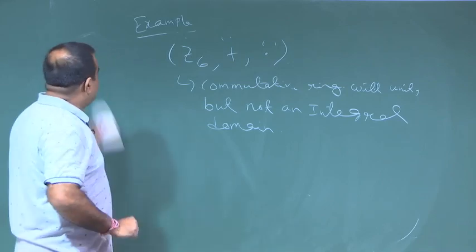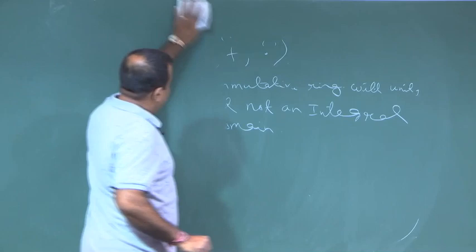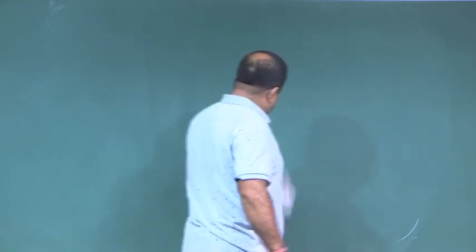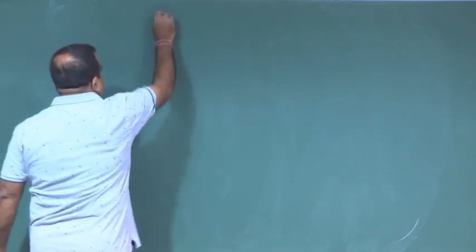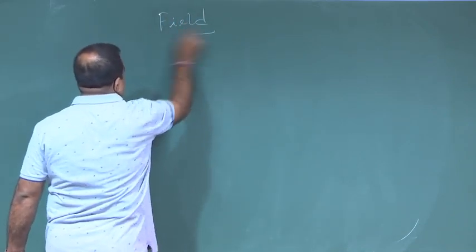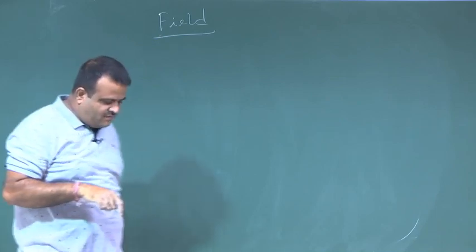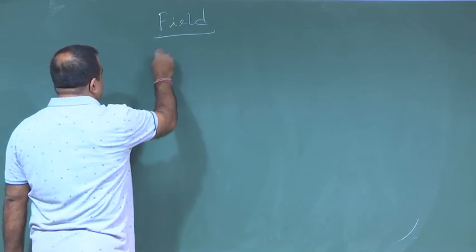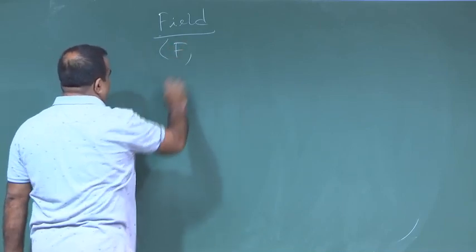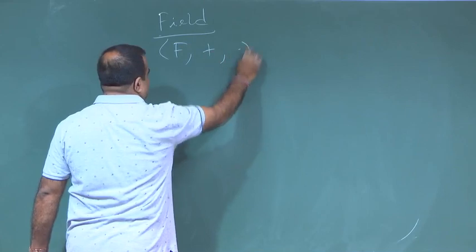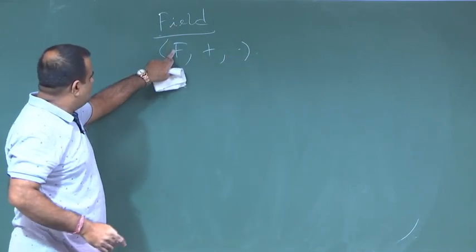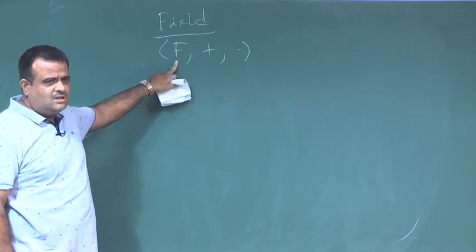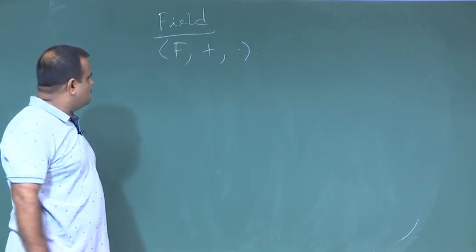Okay. So, now we define the field, which is another algebraic structure. Suppose this is a non-empty set F, along with the two operators. Since it is a field, we denote the set by F. For a ring we use the R notation, but for a field we use this F notation.